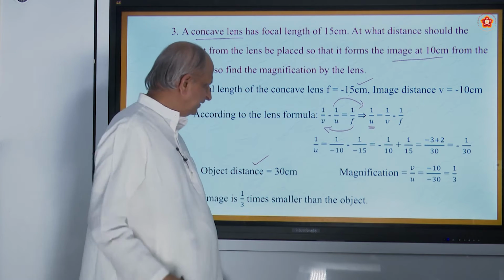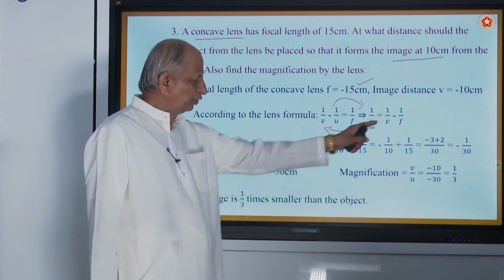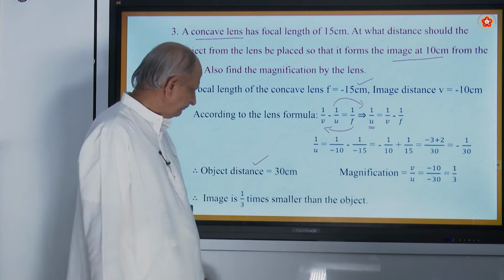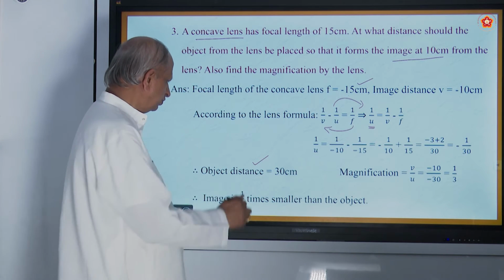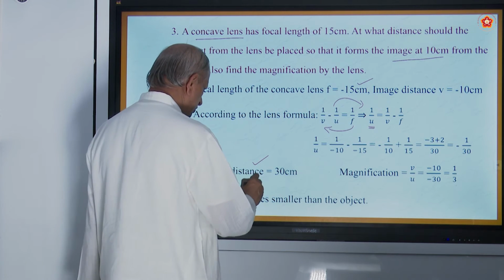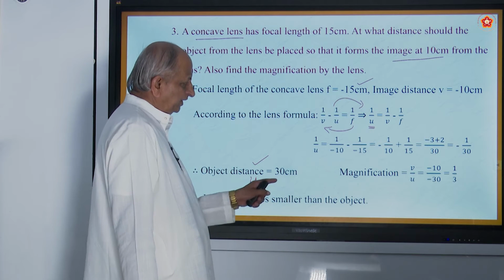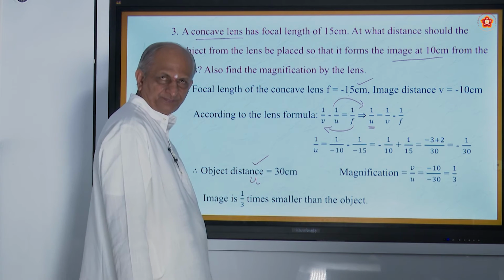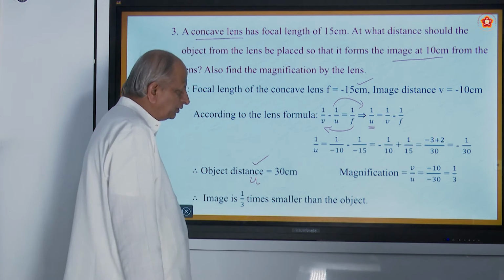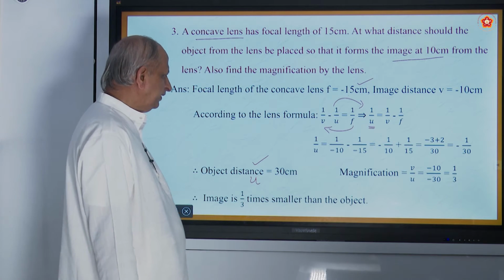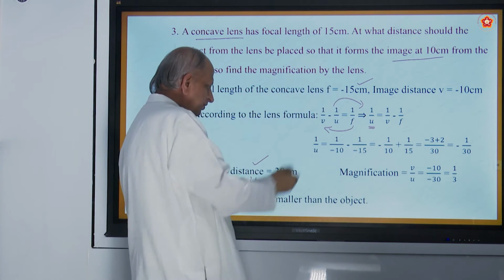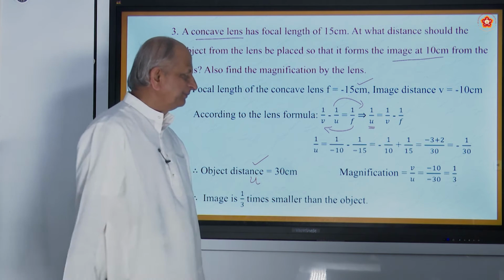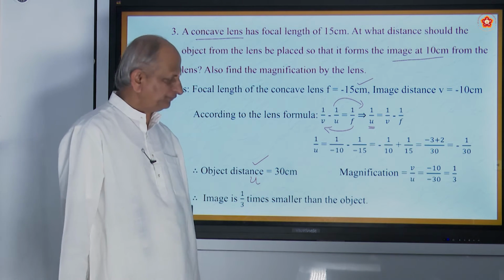So 1 by u is equal to minus 1 by 30, and therefore u is equal to, this is what is called u, 30, the reciprocal of this. Okay. So you can make out, focal length is 15, object distance 30, means it is at 2f.